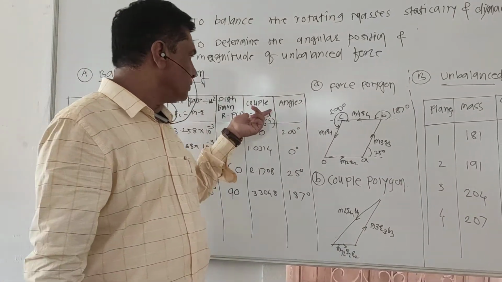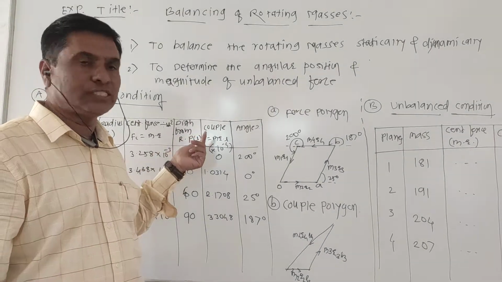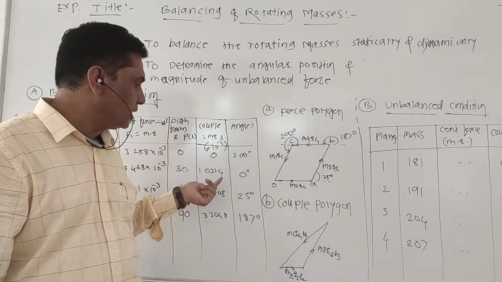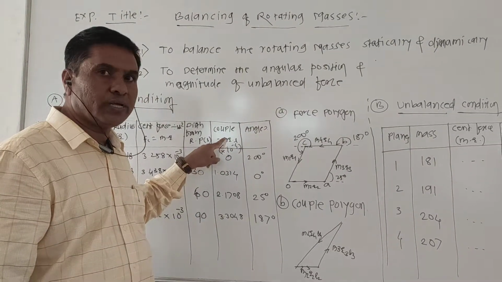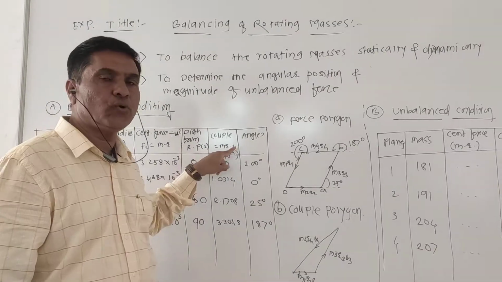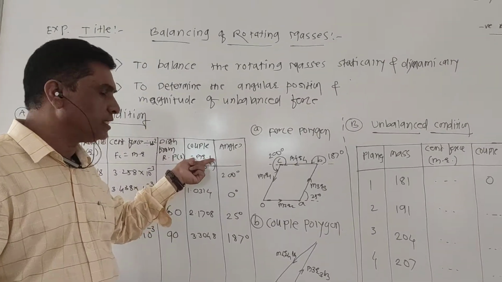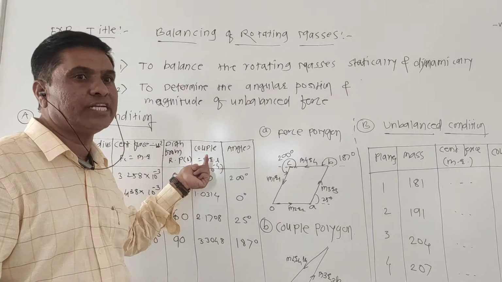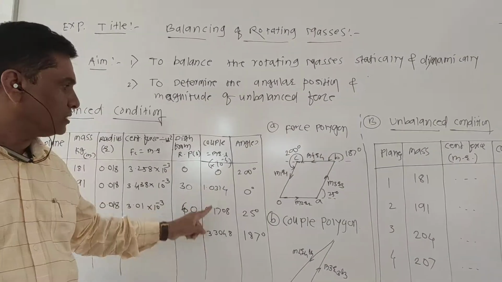Then, as we know, due to these inertia forces or unbalanced forces, a couple may be induced. That's why we will again calculate the couple with the equation mrl into omega square. Again we are not considering omega square here, so we only consider the product mrl, that is the force into the perpendicular distance. By doing the calculation, these are the values.